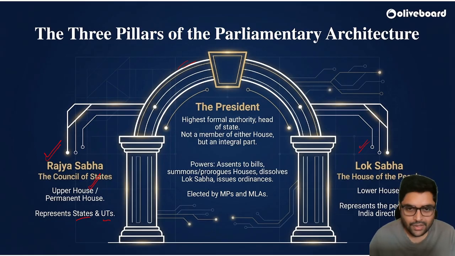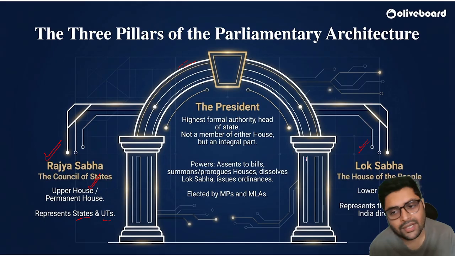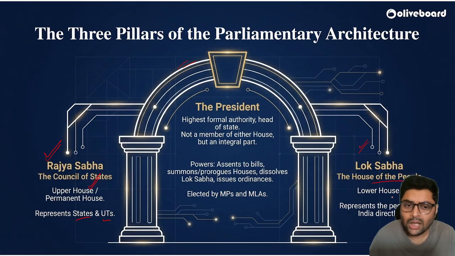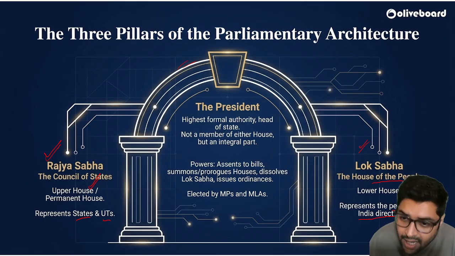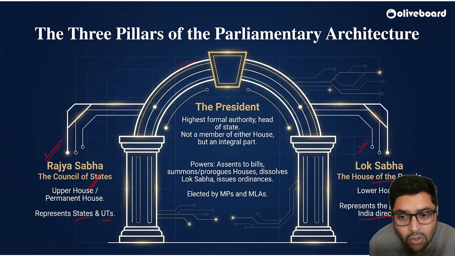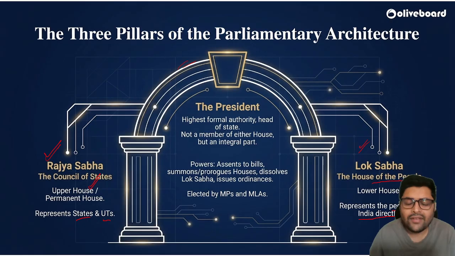Next, Lok Sabha. Lok Sabha is known as the house of the people. Why? Because the representatives are directly elected from the people of India, and that's how we find Lok Sabha as the house of the people, or we can say the lower house. Upper house, Rajya Sabha; lower house, Lok Sabha. Then comes the president.